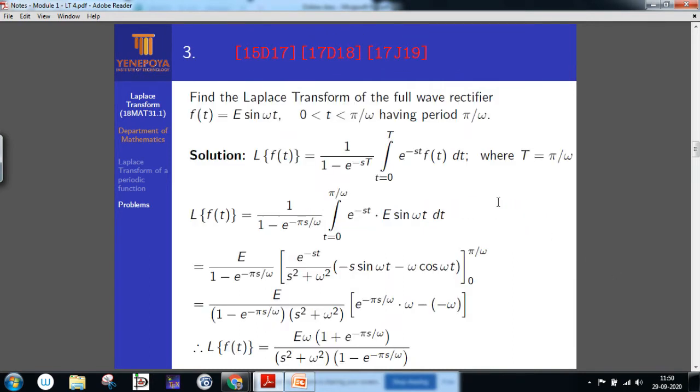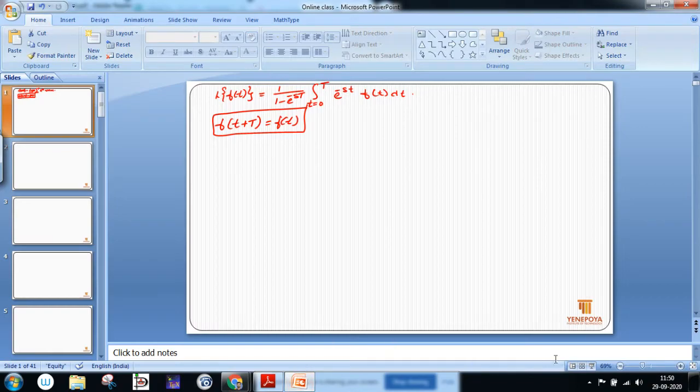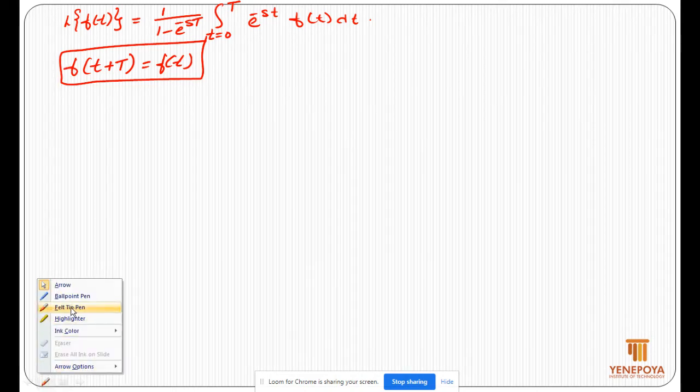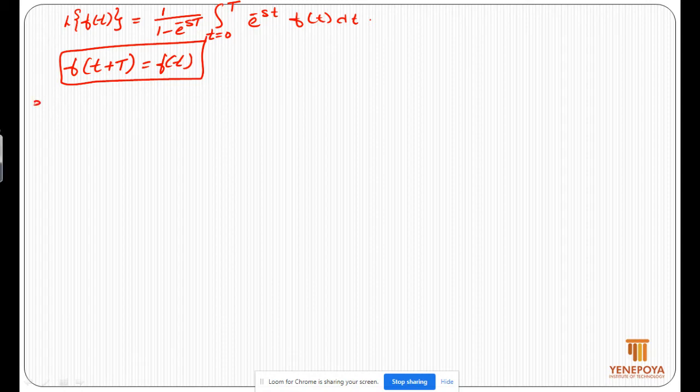Let's see the third problem. Find the Laplace transform of full wave rectifier. F of t is e sin omega t, t is from 0 to pi by omega, having period pi by omega. The third problem.